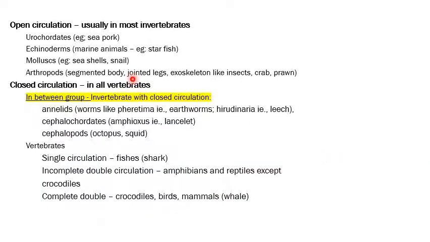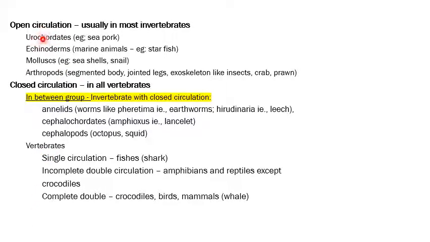So this is the thing which we have to memorize, because most of the time a question comes on this topic. See, open circulation is usually seen in most of the invertebrates. So whatever options are given, we first see whether it is a vertebrate or an invertebrate. The closed circulation is seen in all the vertebrates, including an in-between group of invertebrates, the evolving group, which also have closed circulation. So this is the area which will be commonly confusing if they give. Otherwise we can easily differentiate.